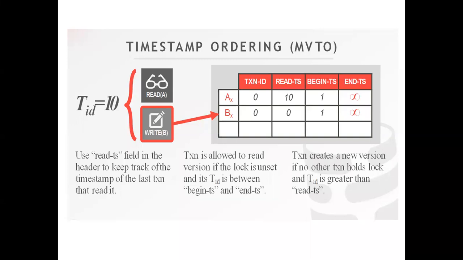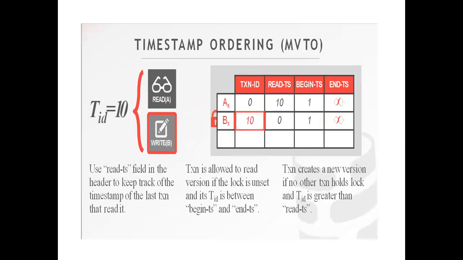So this is the property which we should follow, right? A transaction creates a new version if... This is the main point, and you should note down that a transaction with TID creates a new version if no other transaction holds a lock, and TID is greater than read TS. So this is the constraint. What actually happens is the transaction ID is updated, TID is equal to 10 for the data item.